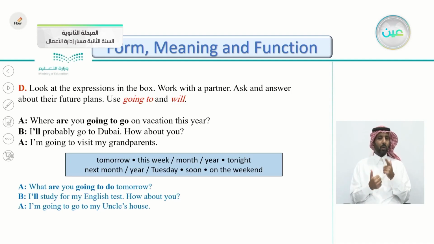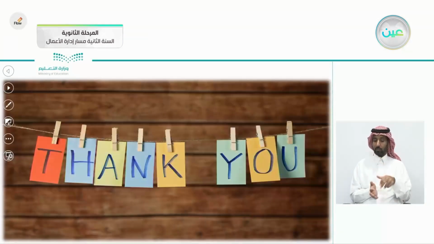How about you? I'm going to go to my uncle's house. Of course, you can write it: I'm going to my uncle's house. The second go, remember, you can omit it, or you can leave it just like I did. And with that, we reach the end of this lesson.